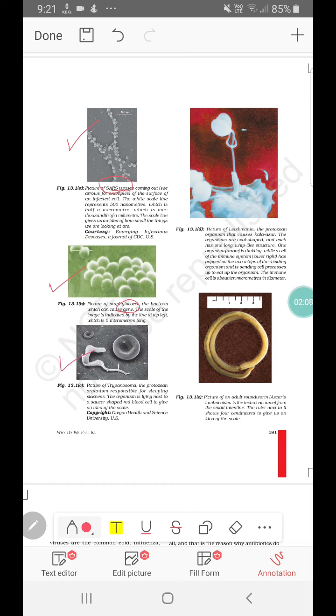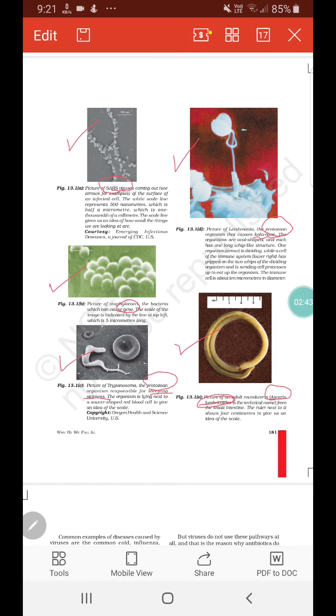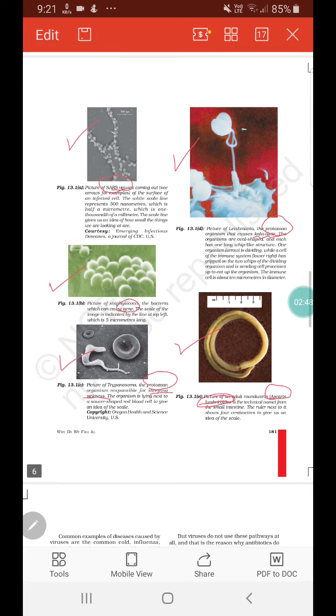Next is Trypanosoma, which is a protozoan, and it is responsible for a disease called sleeping sickness, in which an animal dies while sleeping. It seems that the animal is sleeping, but it has died. Next is the picture of Leishmania, again a protozoan, causing Kala Azar, again a respiratory illness. Next is the roundworm Ascaris lumbricoides, which causes a disease of the small intestine. You should be well aware of these diseases and be able to tell which is the causative agent and which one is a protozoan or a bacterial disease.